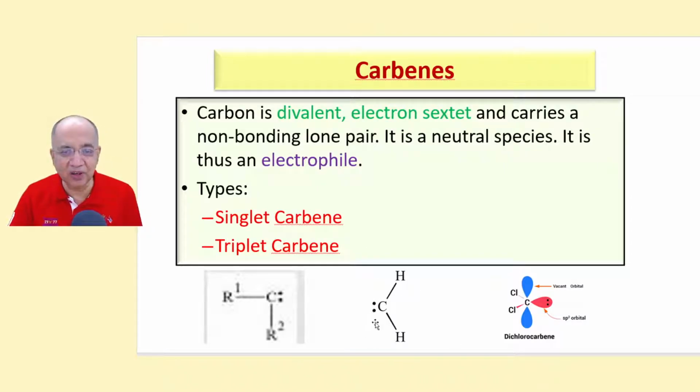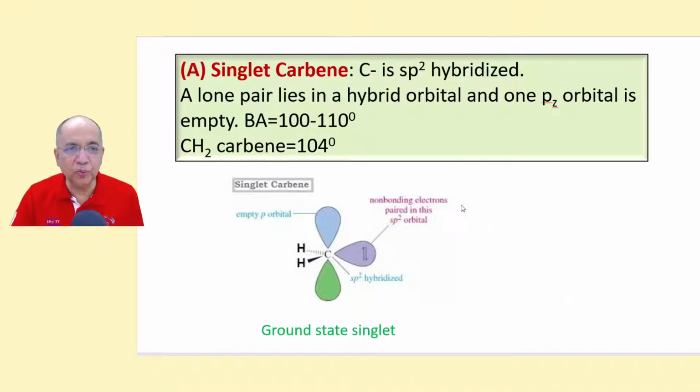In general, carbon carrying a lone pair. I will show you that in singlet carbene, carbon is sp2 hybridized, and the non-hybridized pz orbital is empty. One of the hybrid orbitals contains the electron pair.